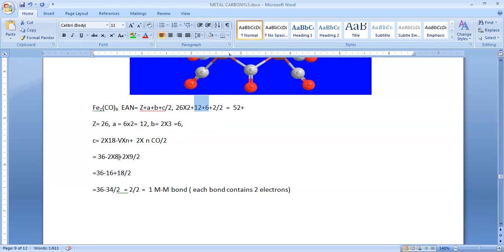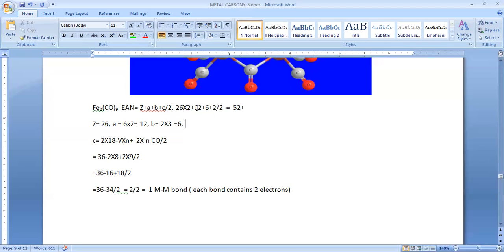So here this is 2 into the number of carbonyls. How many carbonyls? 9. So 2 into 9. So to not complicate this, if you don't know the structure of polynuclear or binuclear metallic carbonyls, at that time you can avoid A plus B. Instead of A plus B, you can calculate the total number of electrons contributed by carbonyl groups.